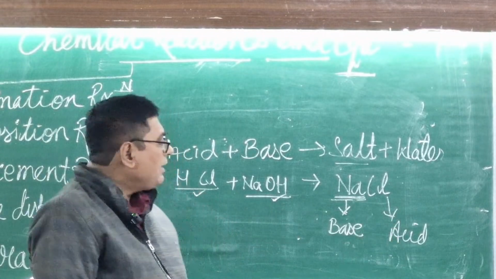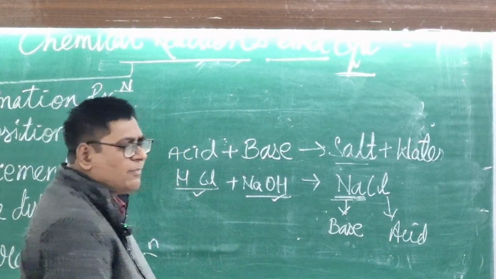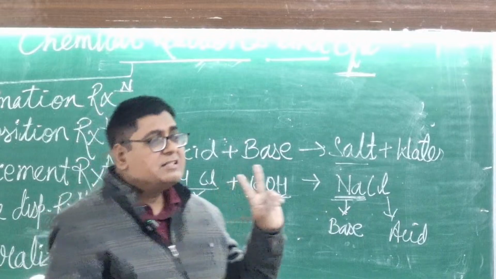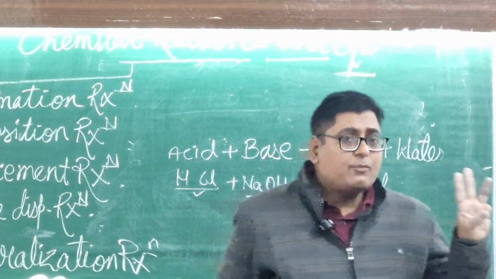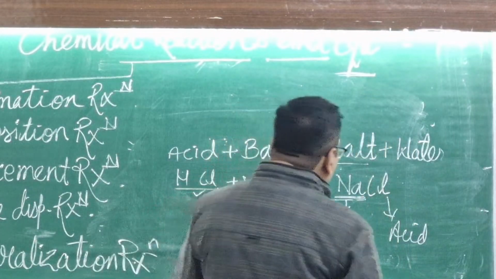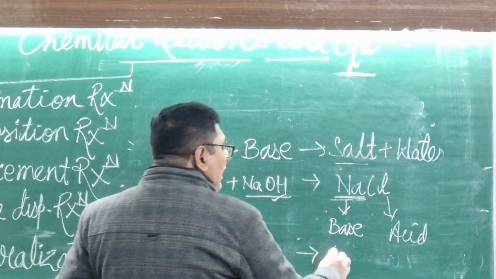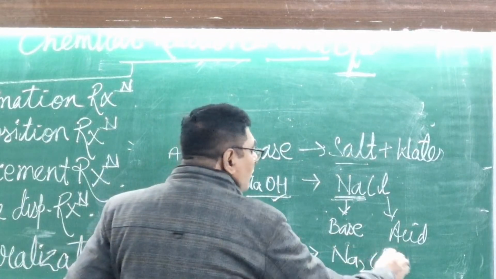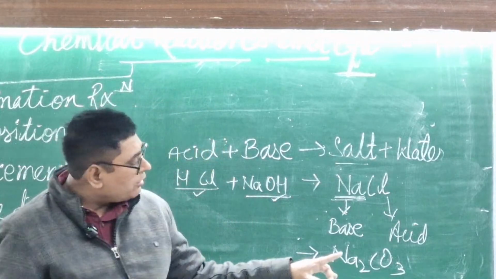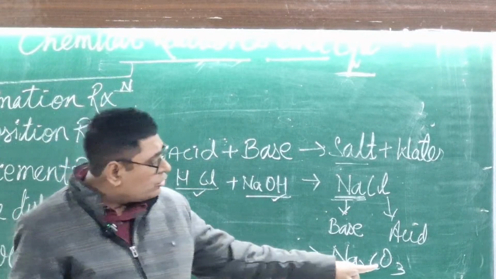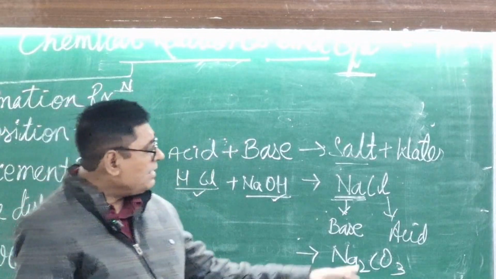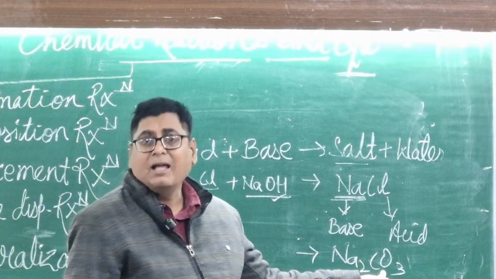Can anyone tell me any salt name? Salts are the chloride salt, sulfate salt, carbonate salt. Any salt name? Here I am writing the carbonate salt, Na2CO3. Na is the cation and CO3 is the anion. Na comes from the base and carbonate CO3 comes from the acid.